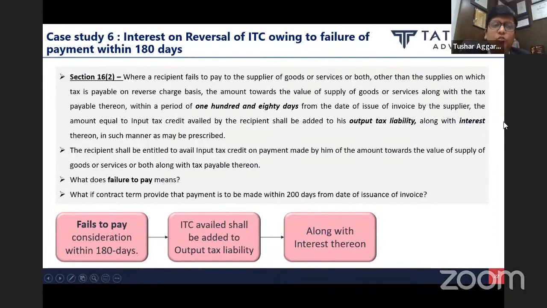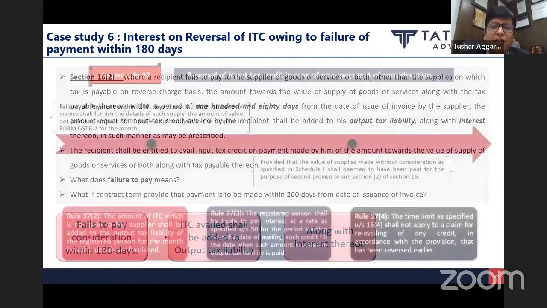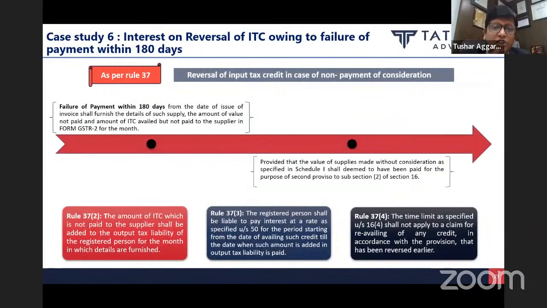So section 16, to my mind, this interest at best can be levied only under section 50 subsection 3. I repeat, this interest can be levied only under section 50 subsection 3. And Rahulji is also saying section 50 subsection 3. When it is being levied under that section, and that section itself says availed and utilized, when the section is saying availed and utilized, how can a rule contradict the section? So we have to give a harmonious meaning. And to my mind, interest will be levied only from the date of utilization and not availment.